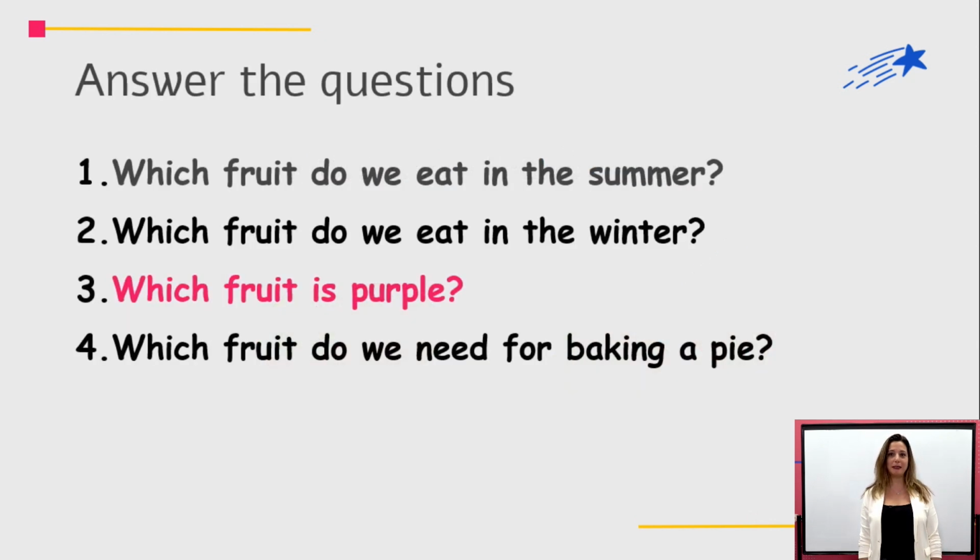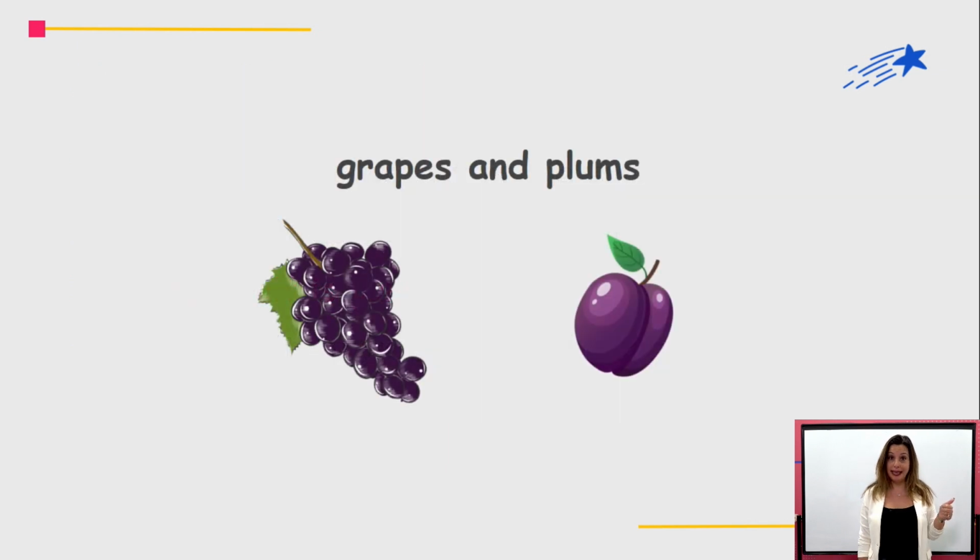Good. Let's go on. Which fruit is purple? Do you remember? They were both round. One of them has small round things, and one of them is this round. It's also small, but not very, very small. What are they? Two fruit that are purple. Let's see. Grapes and plums are purple. Good. Grapes and plums are purple.